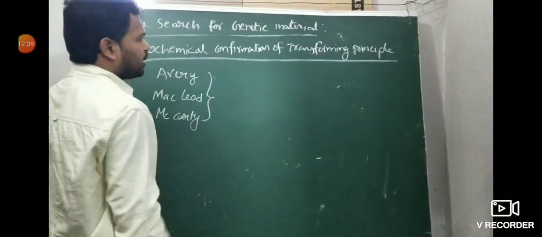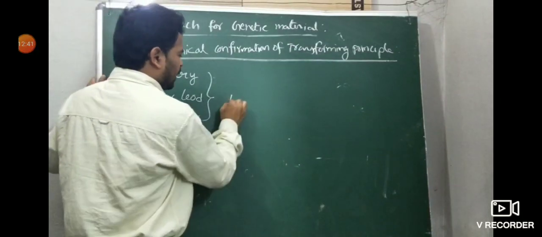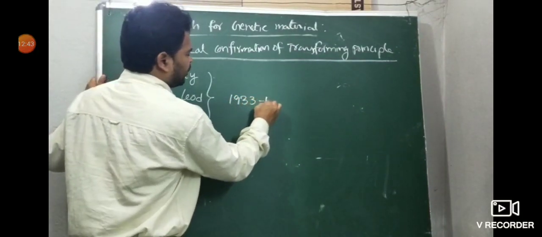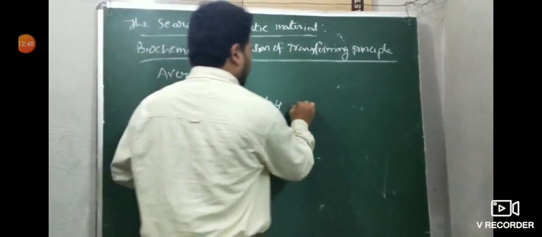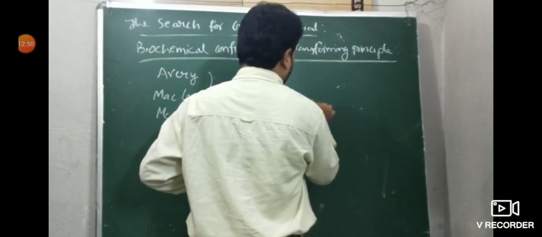These three scientists conducted the experiments in 1933 to 1944. The year is also important. 1933 to 1944, in the organism Streptococcus pneumoniae.